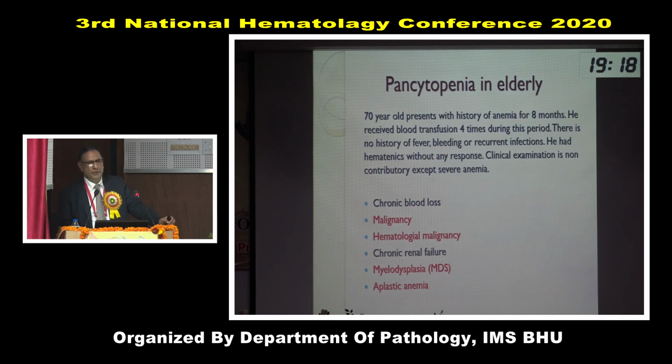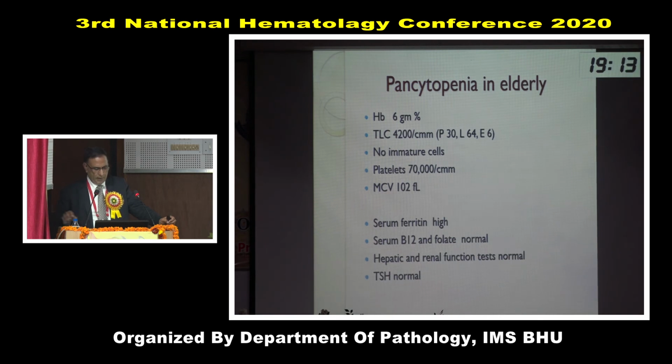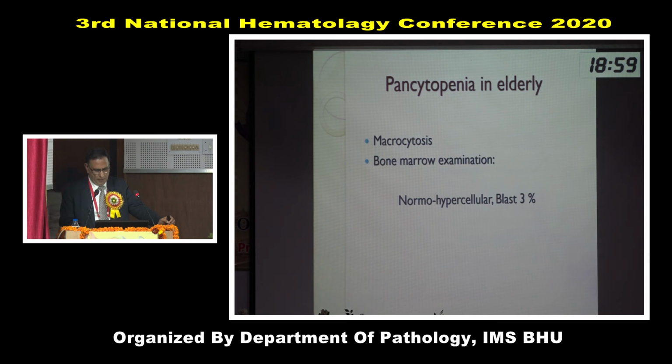In these conditions, you will have some degree of pancytopenia. Serum ferritin is very high, B12 and folate normal, hepatic and renal functions normal, TSH normal. So what is the possibility? Ferritin is high, there is macrocytosis and the bone marrow is normo-hypercellular.